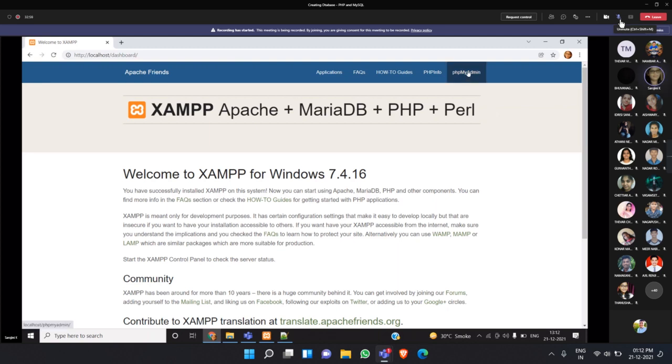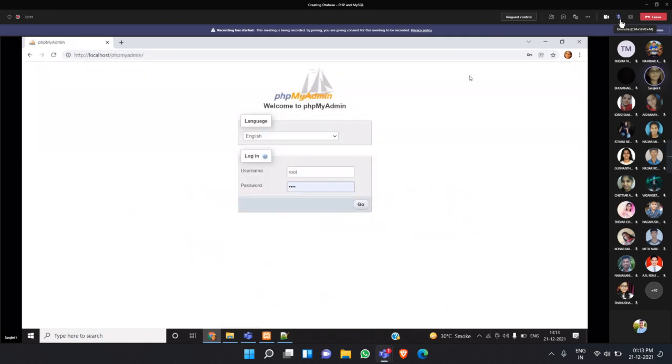There are other ways also to go to PHP MyAdmin. By clicking this, I'm going to go to PHP MyAdmin. I'm getting this page. Why? Because I already set a password. So every time I enter, it will ask me to enter the password. If you did not set the password, you will not get this screen.